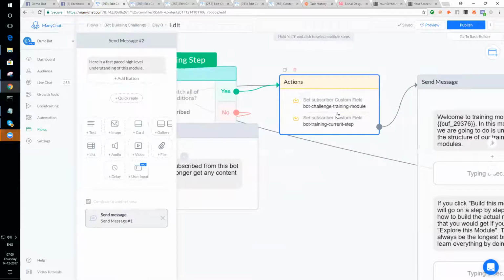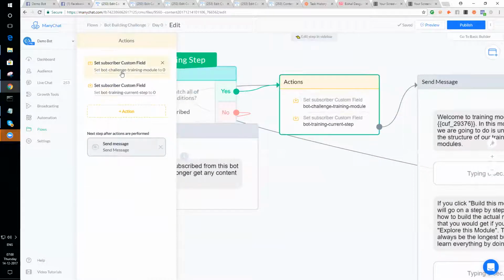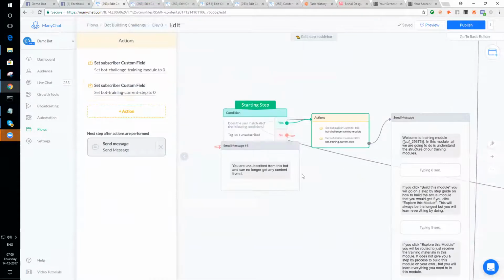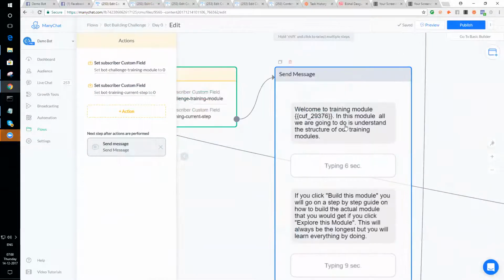Then from there, we're going to have an actions group that's just going to set a custom field that says what training module you're actually on. This one is module 0, and it's going to track what step you are in this current module. So I'm going to set that step to 0 at the beginning of every module. And then I'm going to deliver you the welcome message for this particular module.